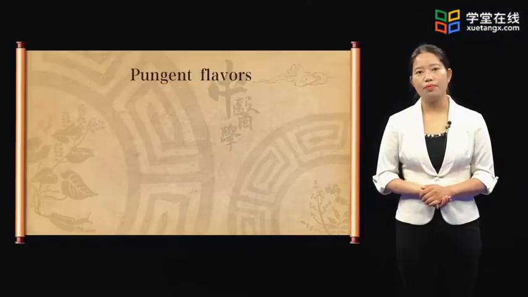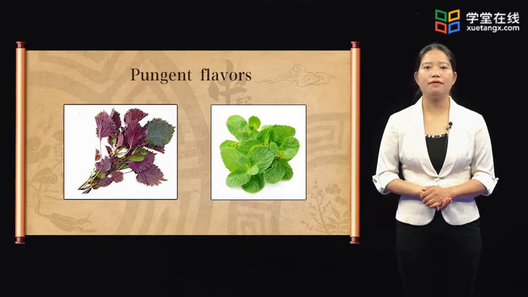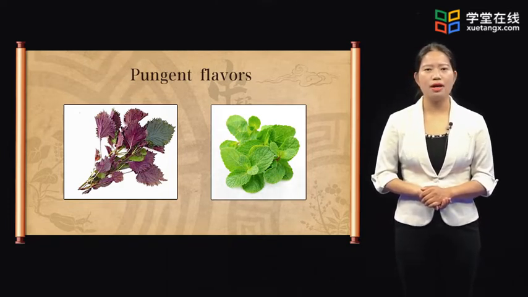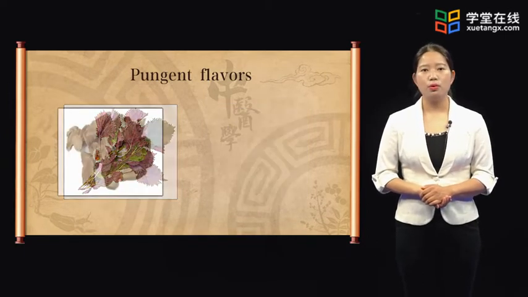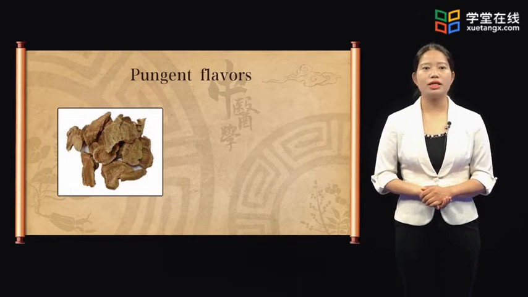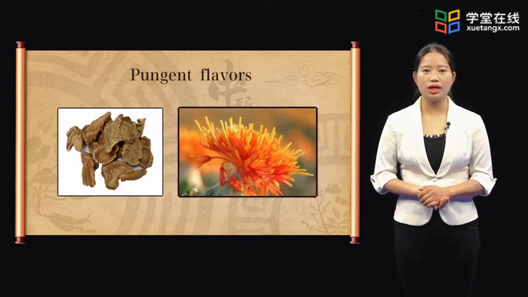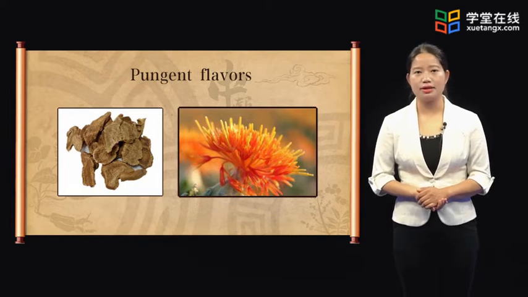For example, 紫苏叶 and 薄荷 can produce effects of inducing sweating to expel the exogenous pathogenic factors from the exterior. 木香 can circulate qi, and 红花 can promote blood circulation, which can be applied for qi stagnation and blood stasis.